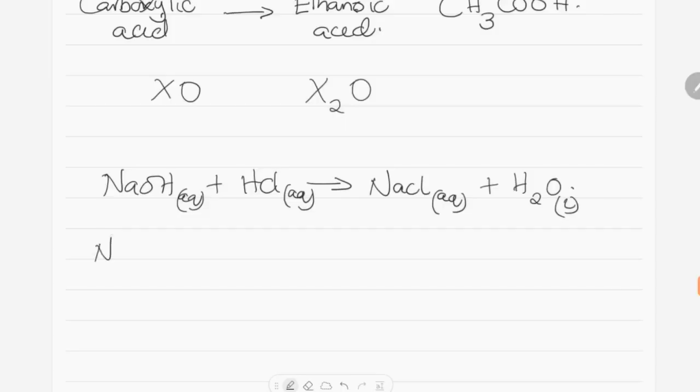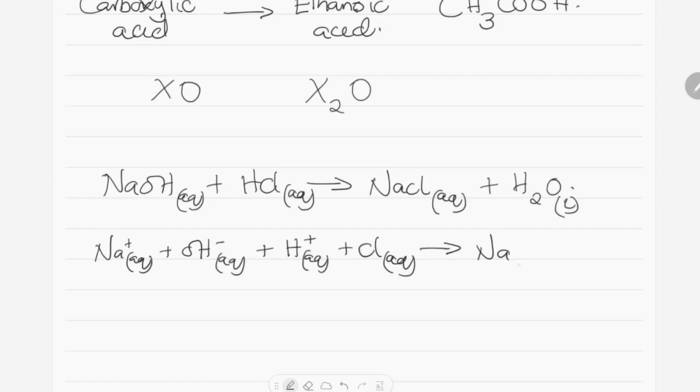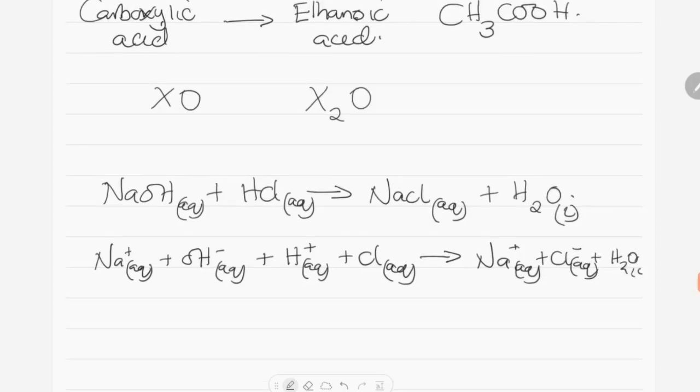So Na+ aqueous, OH- aqueous, plus H+ aqueous, Cl- aqueous, will give us Na+ plus Cl- plus H2O. So this is the ionic equation for the reaction.